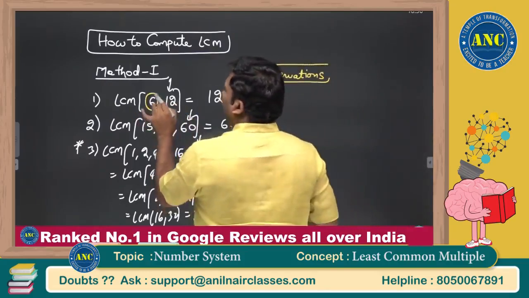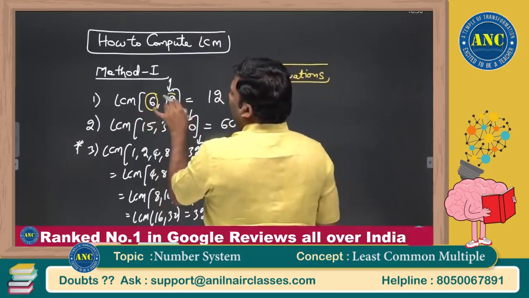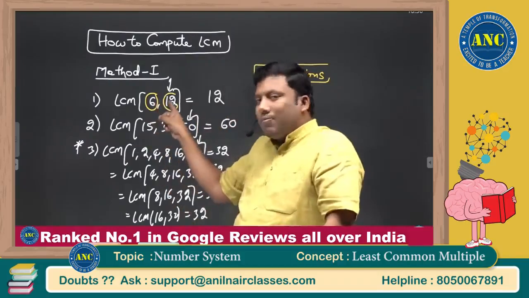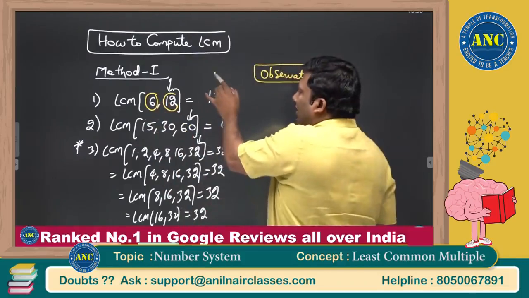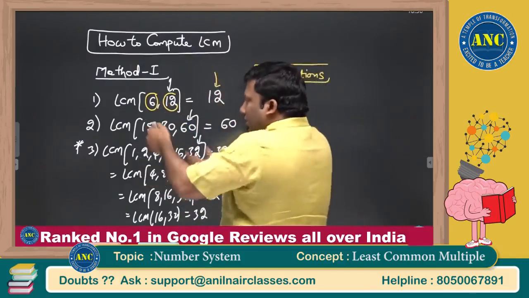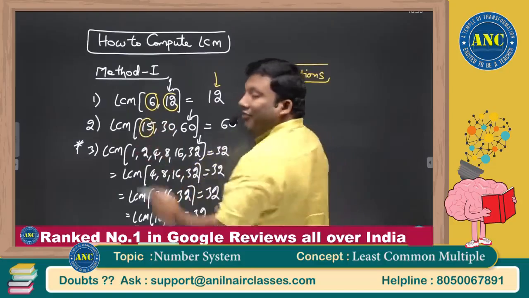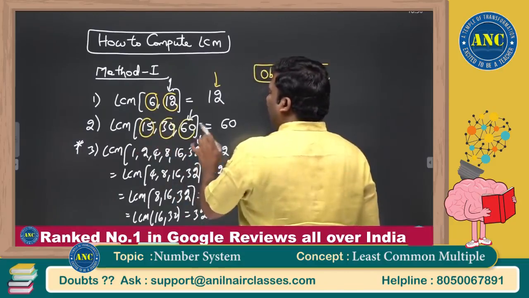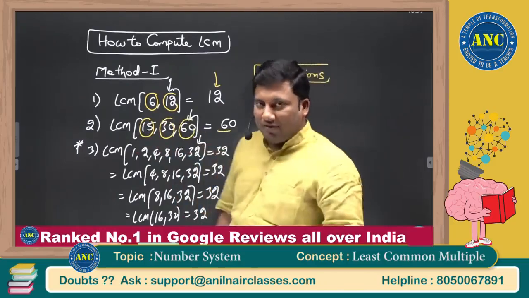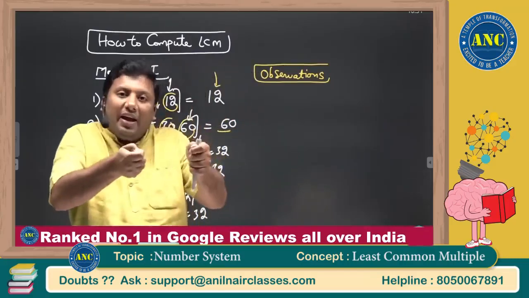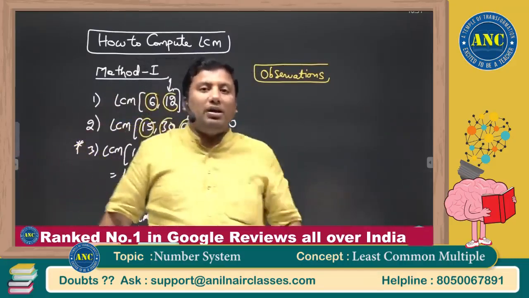See here, this is a multiple of 6, this is a multiple of 6. The given inputs both are multiples of 6, so the answer is a multiple of 6. Likewise, of the three numbers input, each is a multiple of 5, so the answer is a multiple of 5. If the given inputs all are multiples of k, the answer will also be a multiple of k.